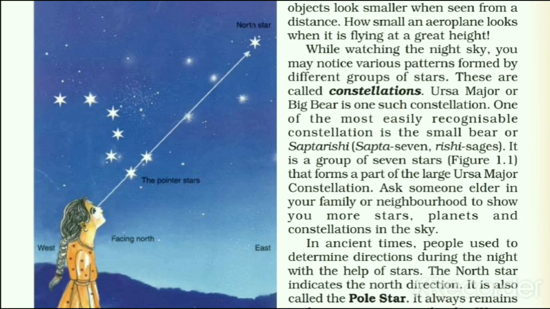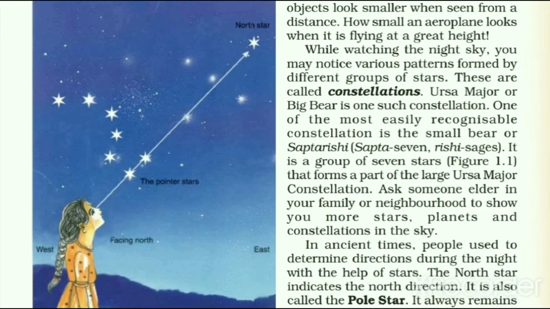One of the most recognizable constellations is Small Bear or Saptarishi, and it is also known as Ursa Minor. Coming to the picture, we can see there is a group of 7 stars that is known as Saptarishi or Small Bear, and also we can say Ursa Minor. So this is the most recognizable constellation we can say. And the brightest star in Ursa Minor is Polaris.